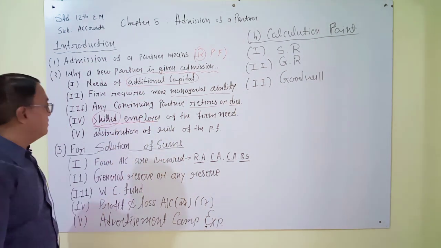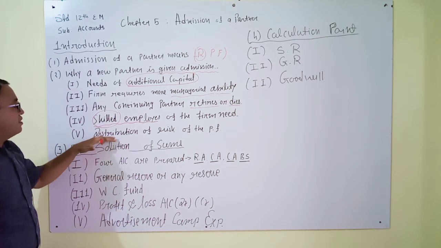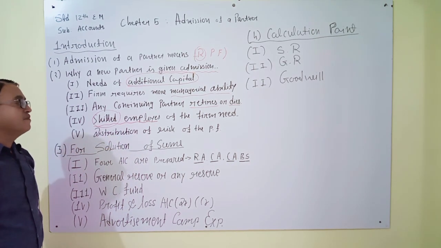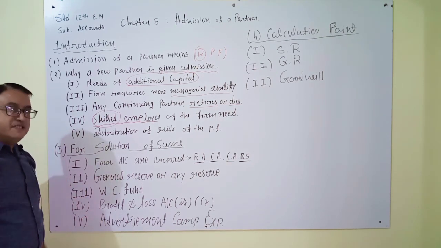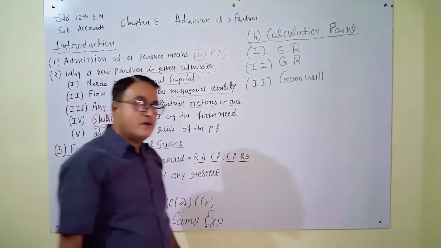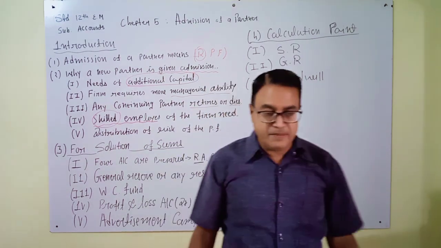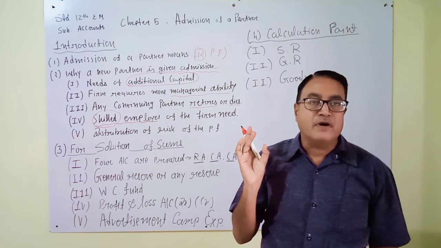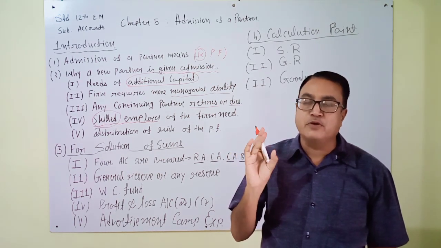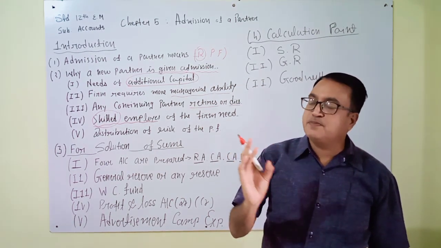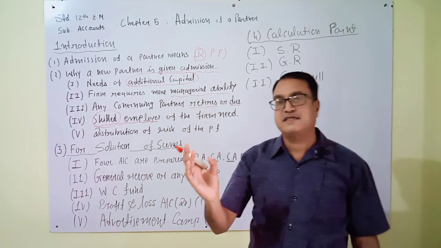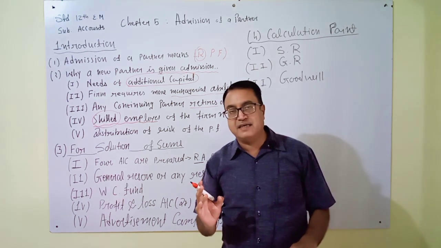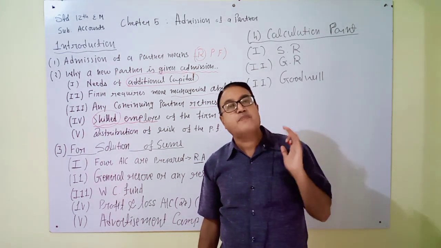Okay? Next point is distribution of risk of the partnership firm. We all know that business is a coin with two sides. One side is profit and the other side is loss. There is no guarantee that you will continue with profit.